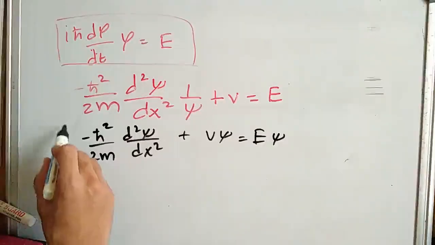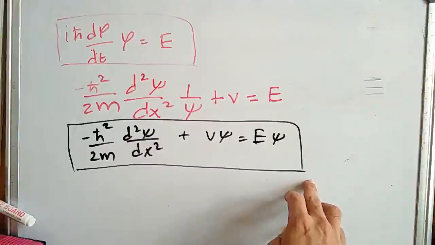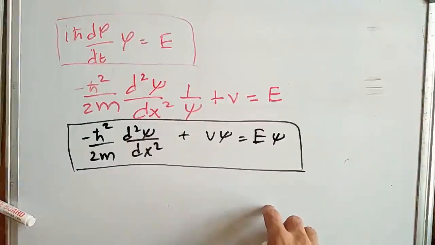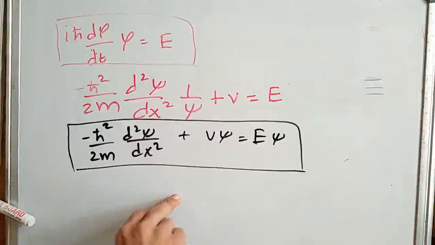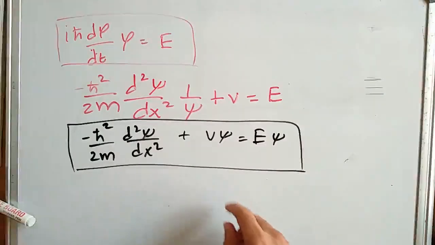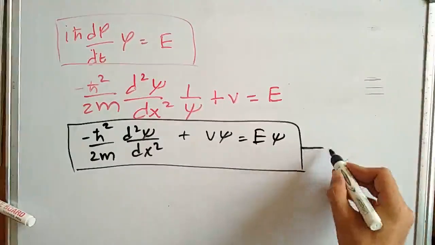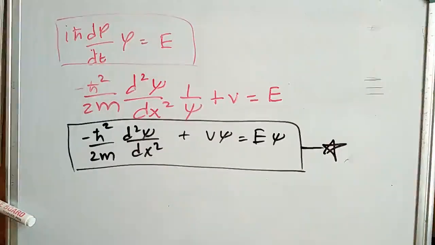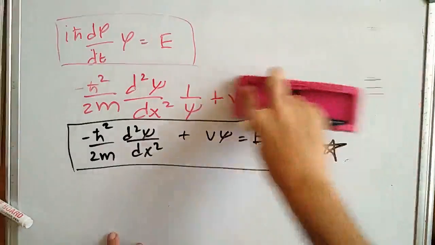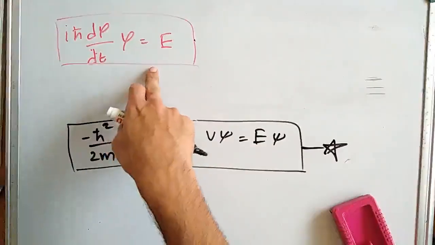That's it. This is the main time independent Schrödinger equation that we were looking for. Throughout this series we will play with this equation by solving it for various potential energy functions V, which is dependent on x only. So make note of this equation, we are going to use it in other videos also. Now let's get back to the time equation, which we will solve using differential equation technique.